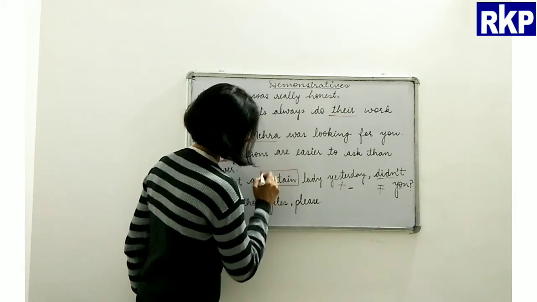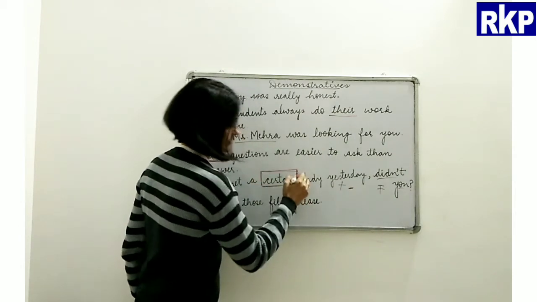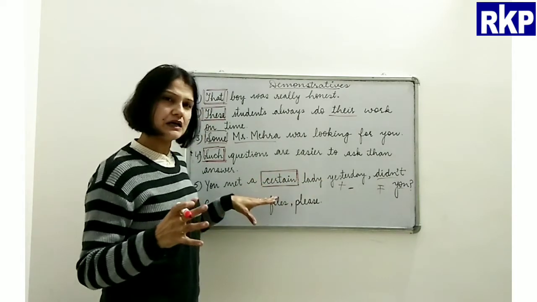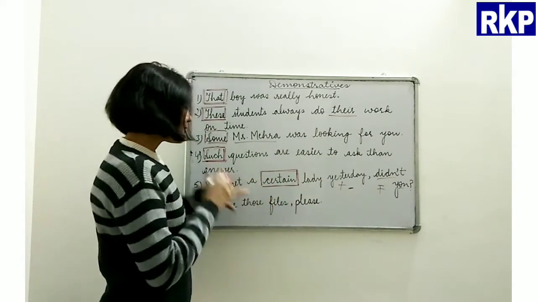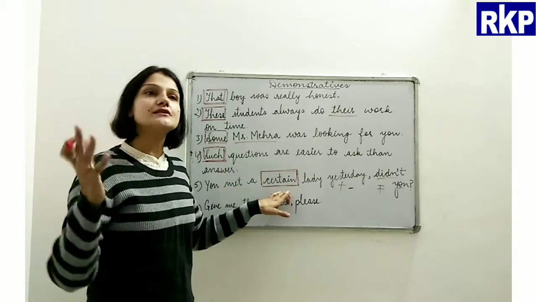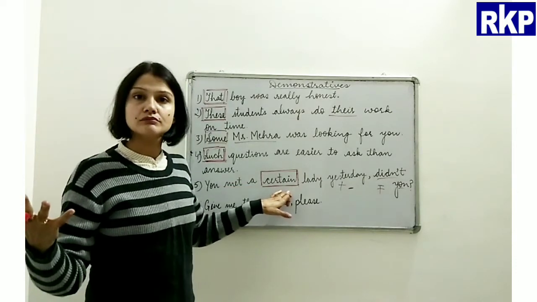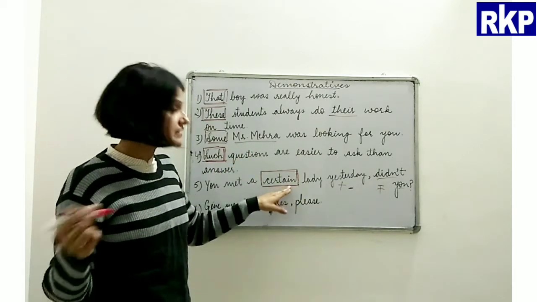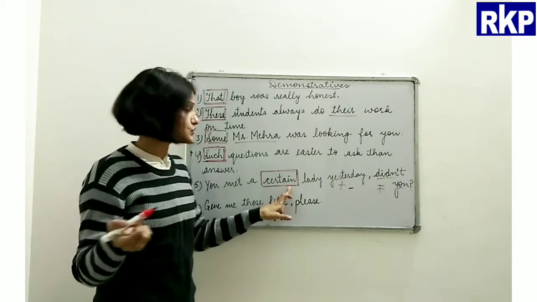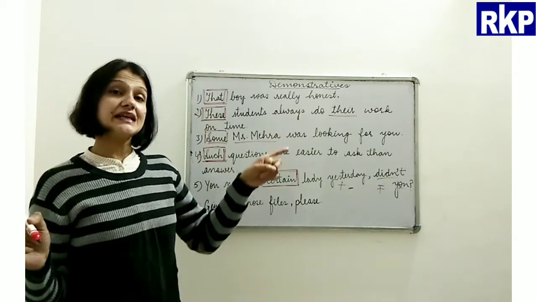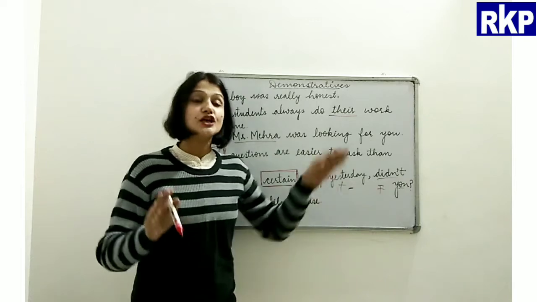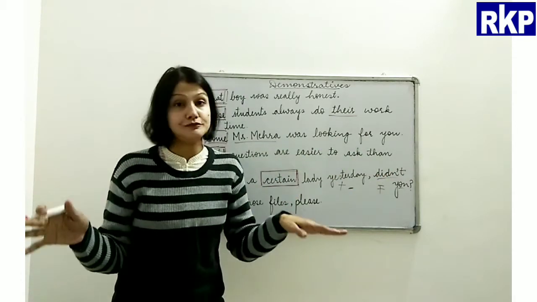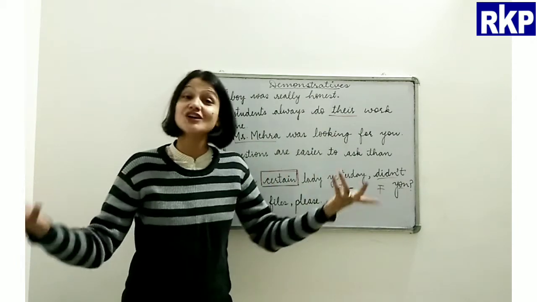So now this is the word. This is demonstrating, certain. Now beta, what does this sentence actually mean? When we use certain, it means unknown, unknown person. The same way as I told you about some, the same way certain is used. If I say, hey, you met a certain lady yesterday, that means you met a lady yesterday whom you did not know.